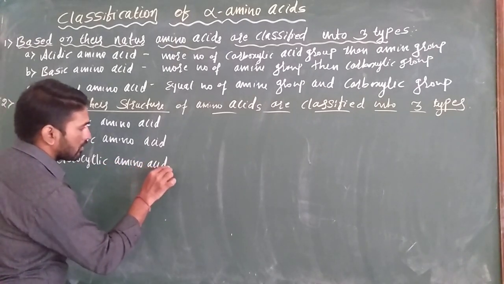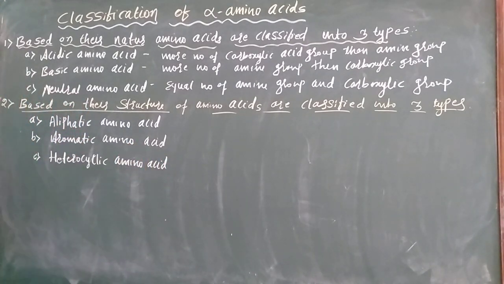These are the three types based on their structure: aliphatic amino acid, aromatic amino acid, and heterocyclic amino acid.